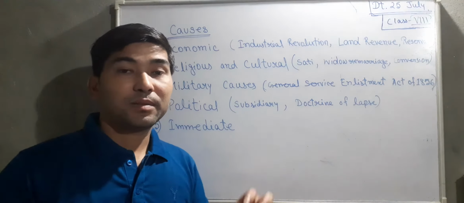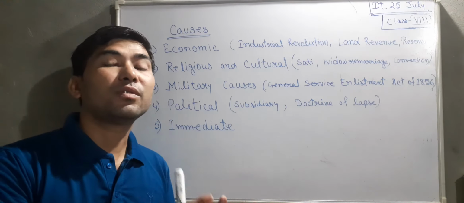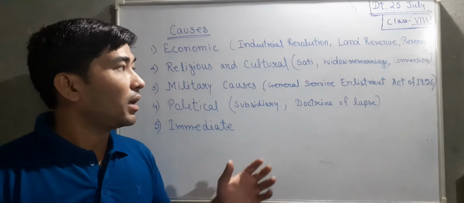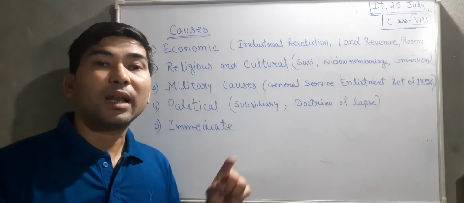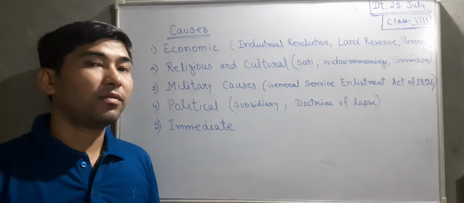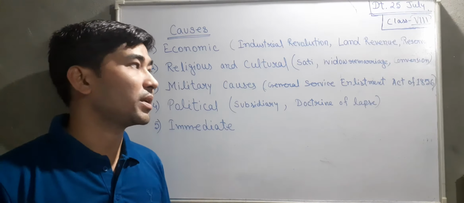The woman must be put into the funeral pyre of her husband, which means she needed to burn alive with the funeral pyre of her dead husband.